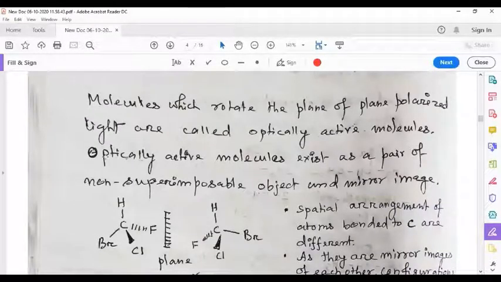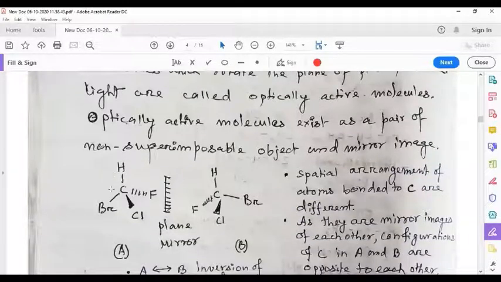Another important point about optically active molecules is that they exist as a pair of non-superimposable object and mirror image. Suppose we have this optically active molecule or chiral molecule or asymmetric molecule, and if we imagine a plane of symmetry or a mirror plane here, then the image will look like this.